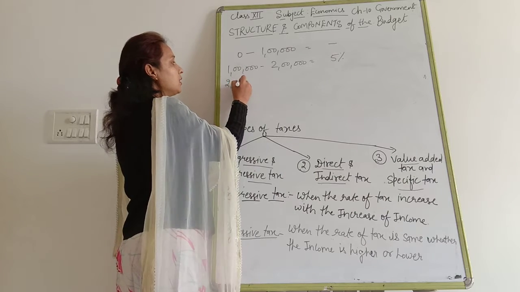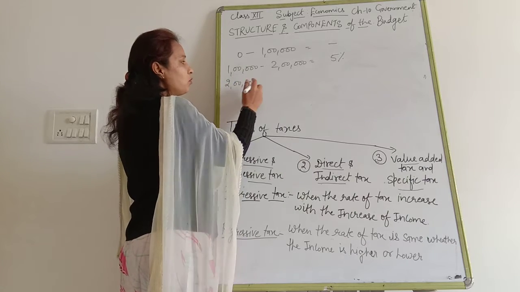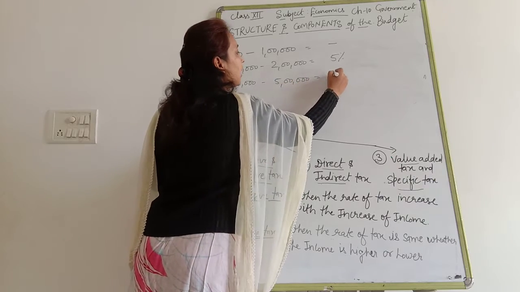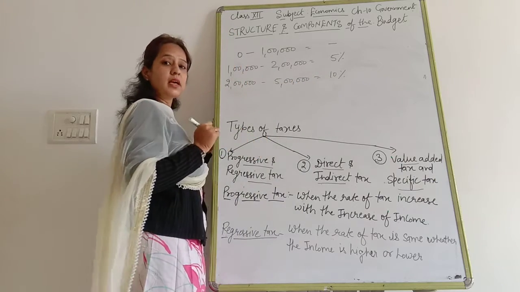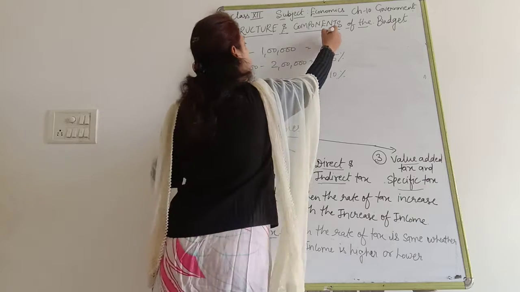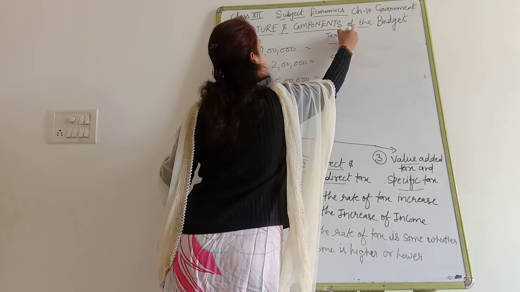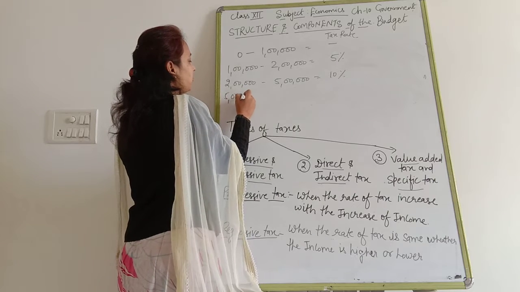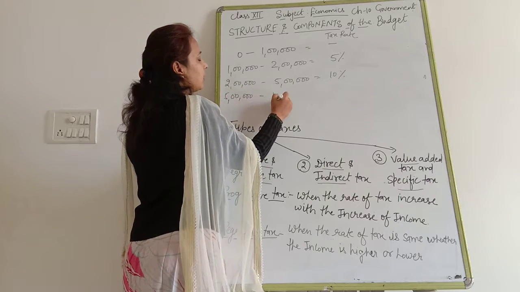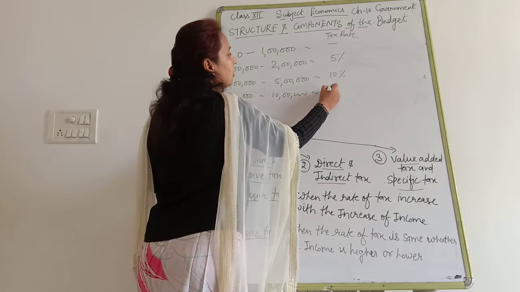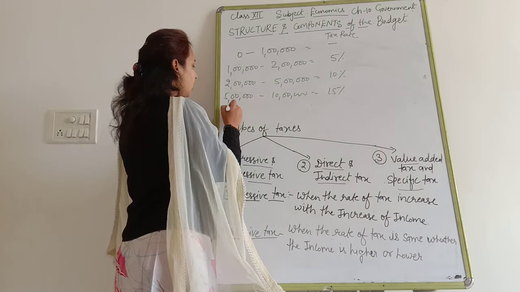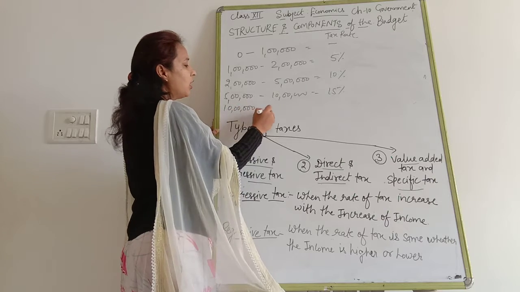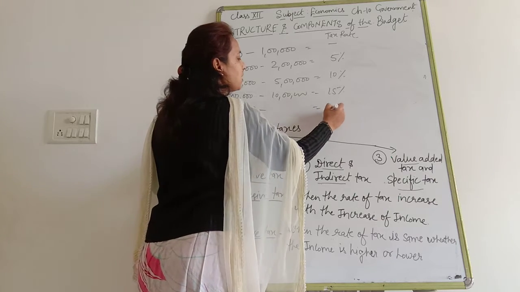If he is having an income between 2 lakh to 5 lakh, then he has to pay 10% income tax. Clear? That is the tax rate. And if he is having income between 5 lakh to 10 lakh, then he has to pay 15%. And if he is having an income of more than 10 lakh, then he has to pay 20% tax.